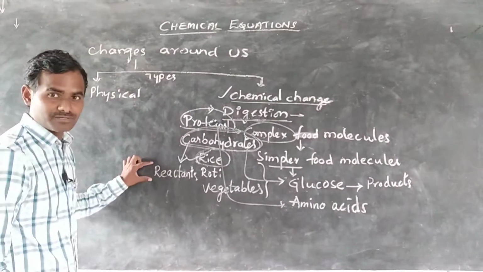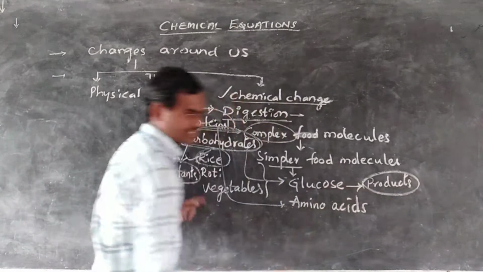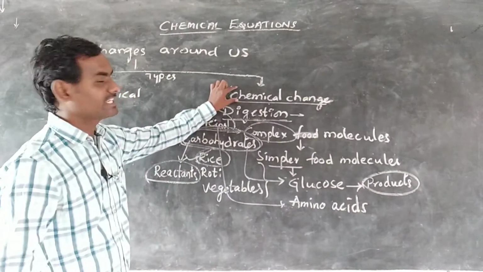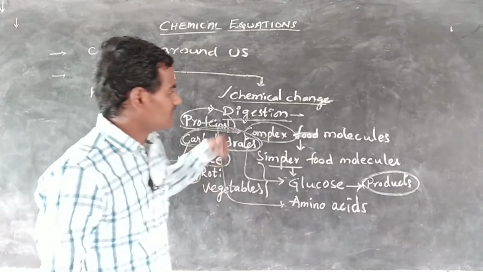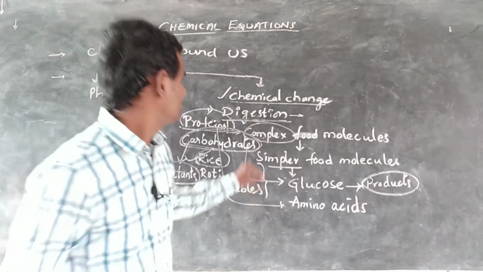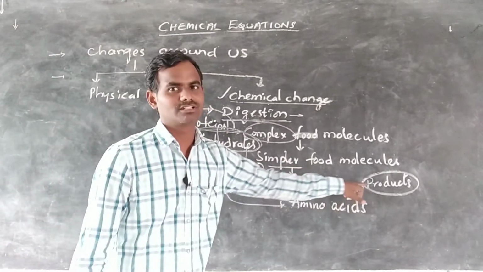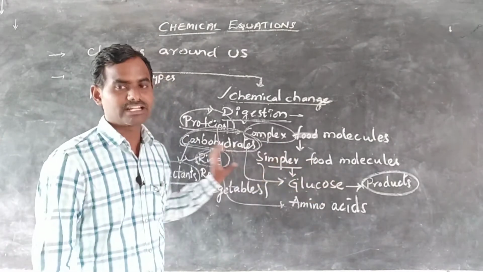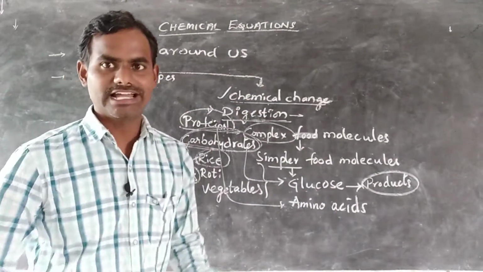If we observe these reactants and products, they are different. So by this we can say that there is a chemical change. In a chemical change, the reactants are different after the reaction. The carbohydrates, the reactants, are converted into glucose, that is the products. So in a chemical change, reactants are different from products. Then we can say it is a chemical change. This is one example.